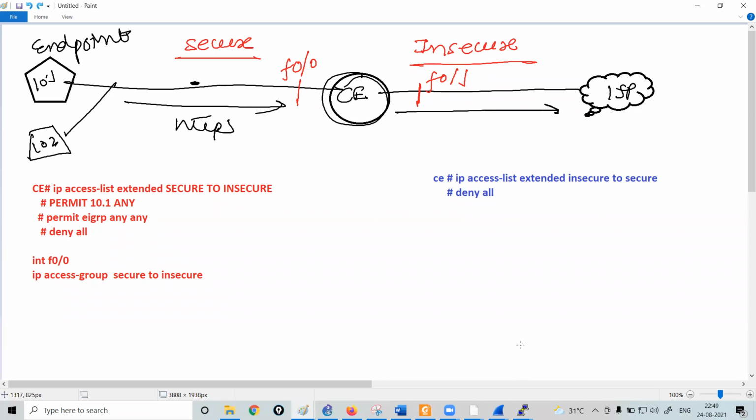Now, what I can do in this scenario, with the name of this ACL, is use a keyword known as the reflect keyword. Is it clear? When I create this ACL on the router and use the keyword reflect, this router will create another ACL by itself. Is it clear to everybody?